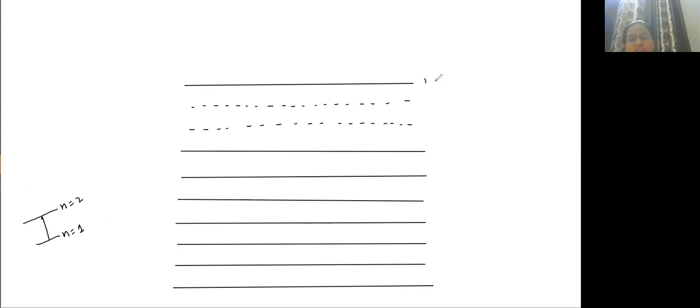So these are energy shells. This is n equal to 1, n equal to 2, n equal to 3, n equal to 4, n equal to 5, n equal to 6.